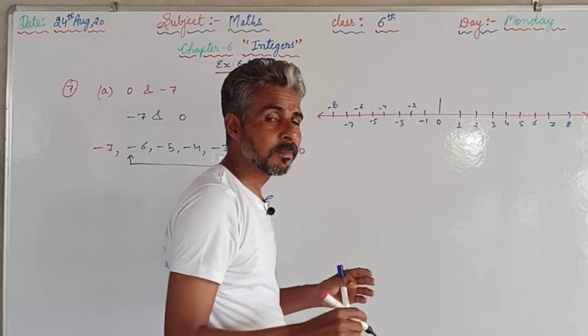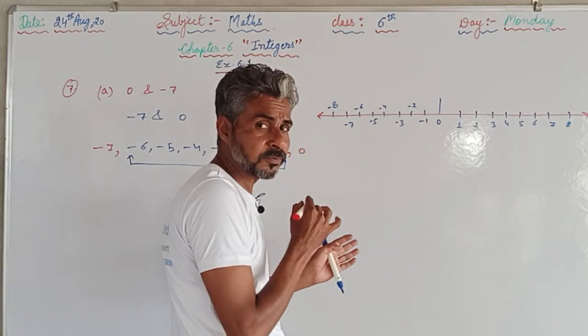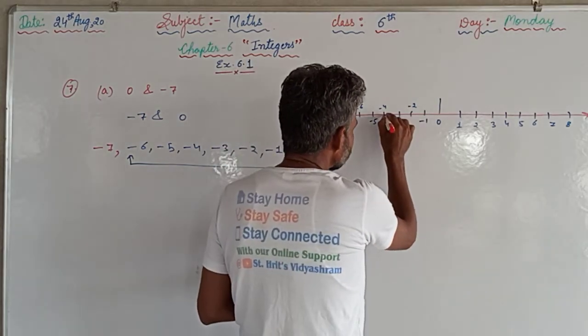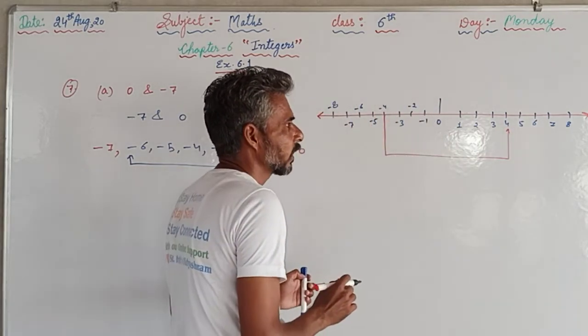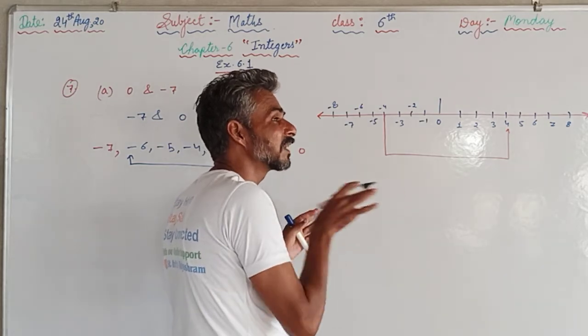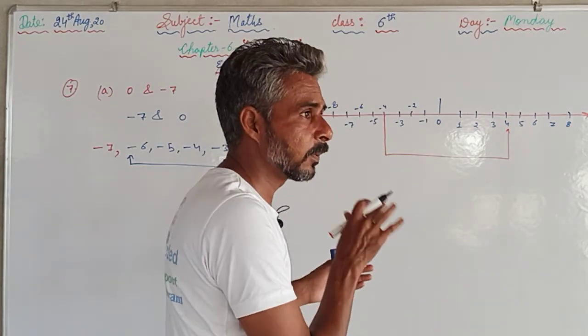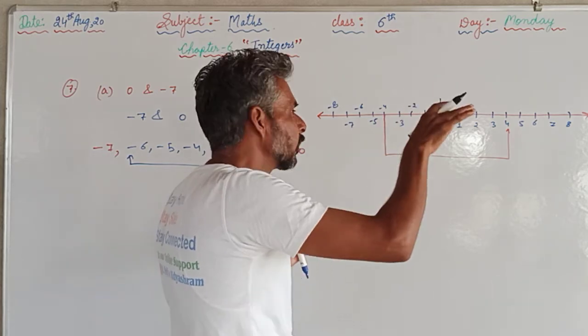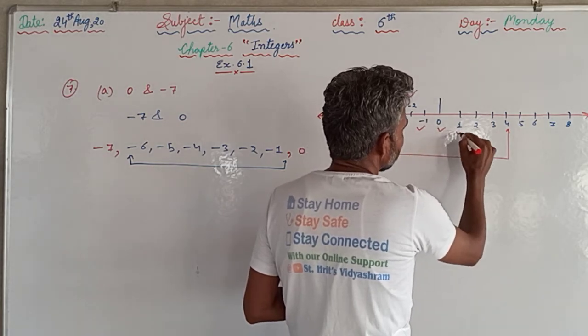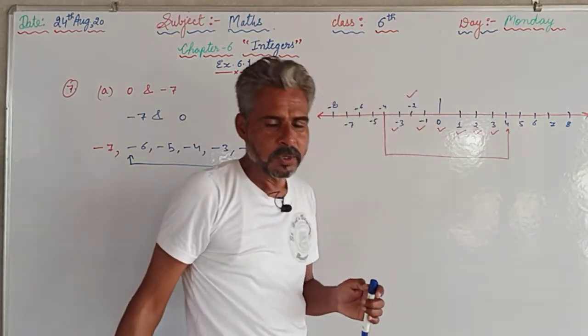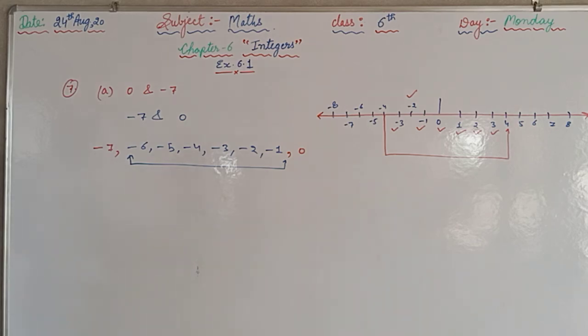So we are supposed to write the numbers between minus 4 and plus 4. So minus 4 is here and plus 4 is here. We are supposed to write the numbers in between minus 4 and 4 in the ascending order. As we all know, the number line is already in ascending order. So what will we write? Minus 3, minus 2, minus 1, 0, 1, 2, 3. To solve this question, that will be easy if you draw the number line, and afterwards you can find the answers easily.